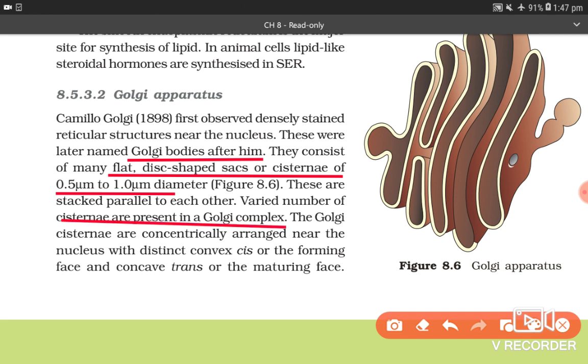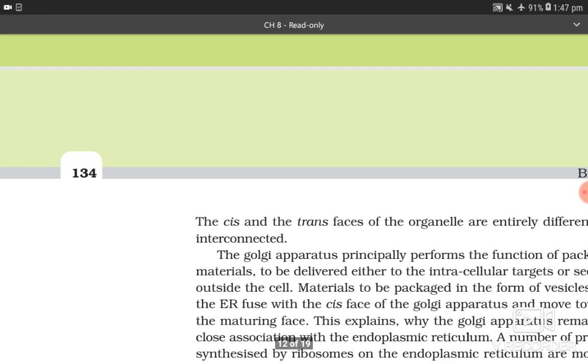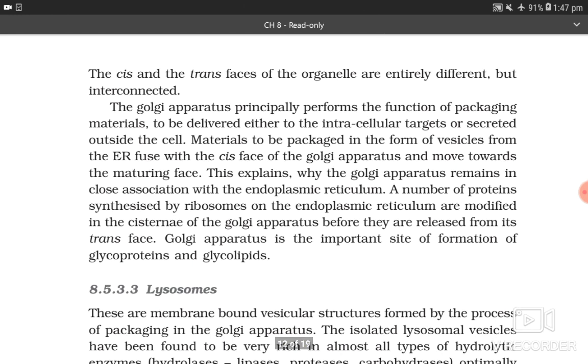The Golgi cisternae are concentrically arranged near the nucleus with the distinct convex cis or the forming phase and concave trans or the maturing phase. The cis and the trans phases of the organelle are entirely different but interconnected.